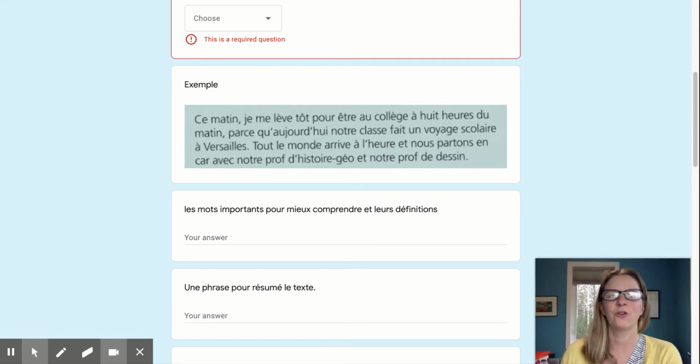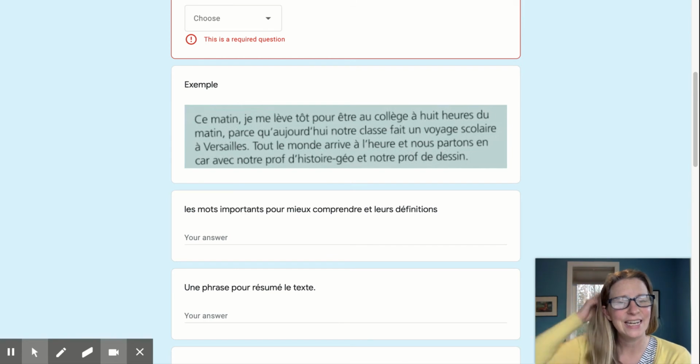So first, after reading the text, take a minute and decide which words are the most important to understand in order to understand the text. So they're not necessarily words that you don't understand, but what do you need in order to follow this text?